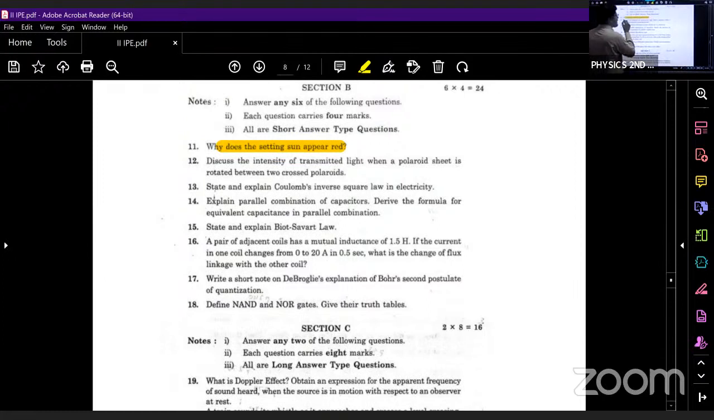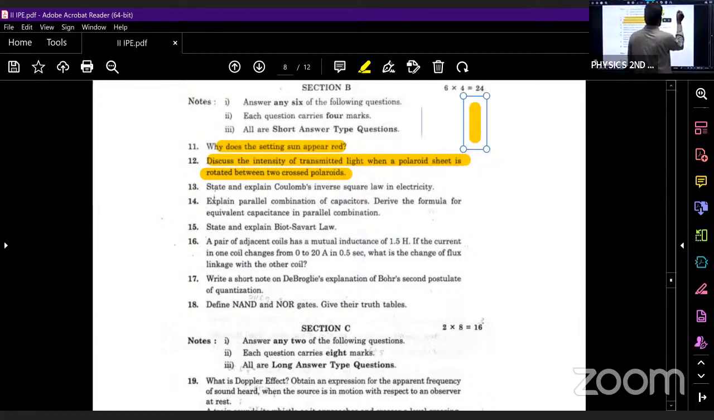What is the next question? Discuss the intensity of transmitted light when a polarized sheet is rotated between two crossed polarisers. This question also I have discussed. Here we have considered two polarisers which make an angle of 90 degrees with each other. In between these two polarisers, we were rotating the third polariser at an angle theta. We have discussed this question from which chapter? From wave optics.